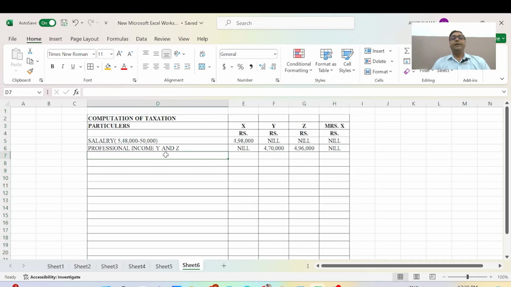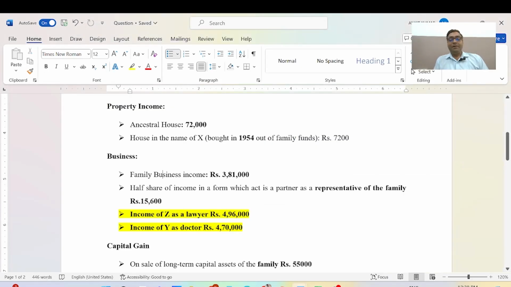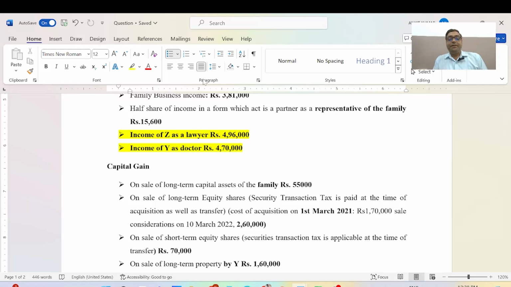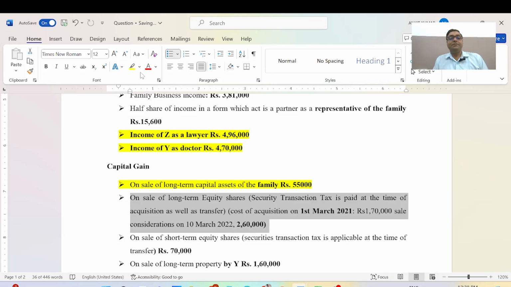Okay, and now here will be capital gain. In the question it is very clear for X, Y and Z. In capital gain, we have already discussed short term capital assets of 55,000, and 2,60,000 minus 1,70,000.